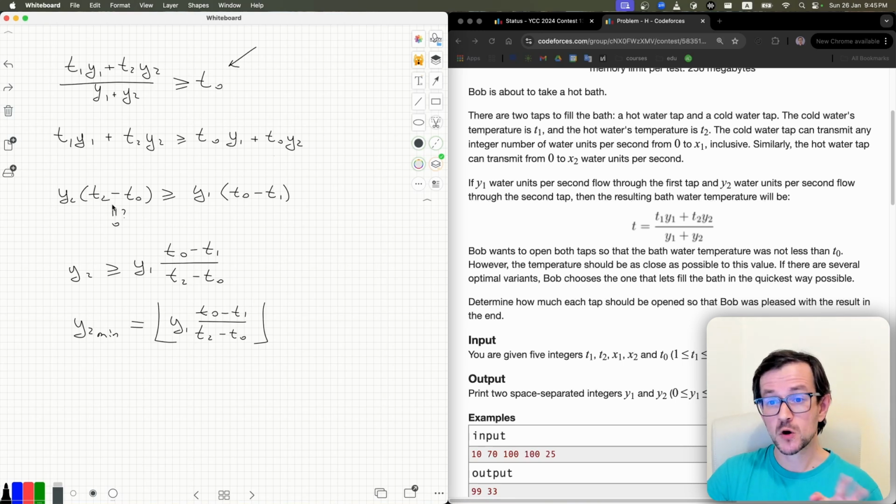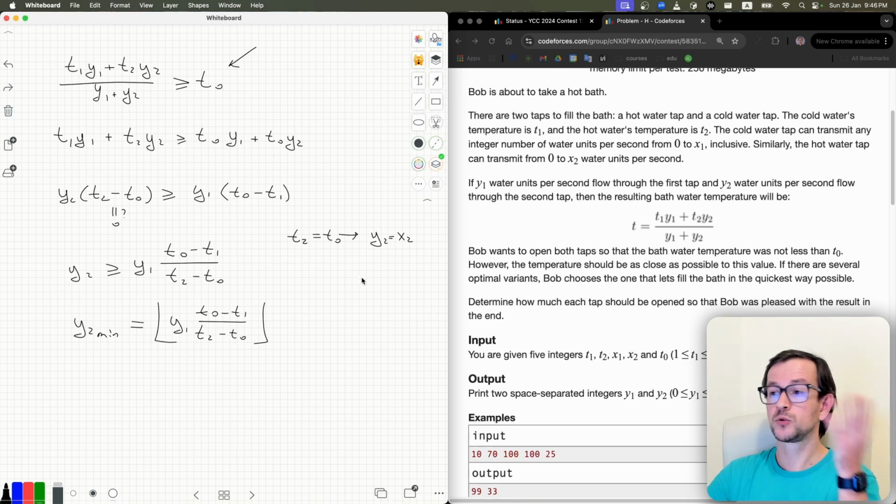Now let's talk about the case where this equals 0. What happens if this part equals 0? It means that T2 equals T0. So the hot water is just the temperature we need. If we just add hot water, we will have exactly that temperature, and we can't go above it. So if T2 equals T0, then we need to have y2 equal to x2. So we put in all possible water of this temperature.